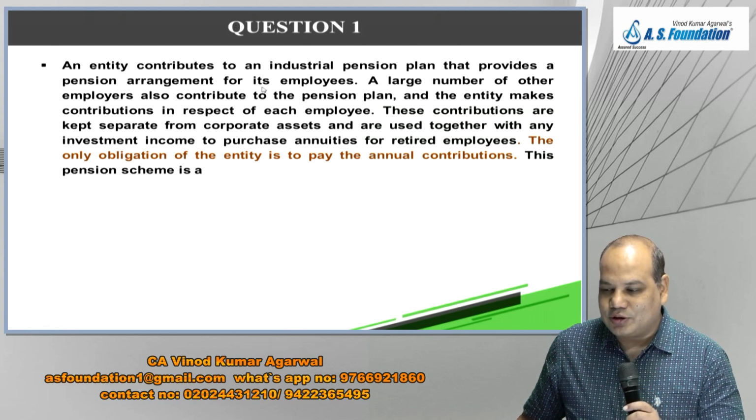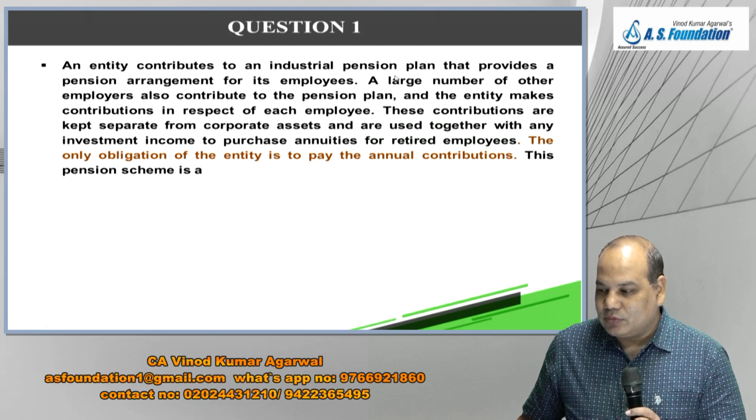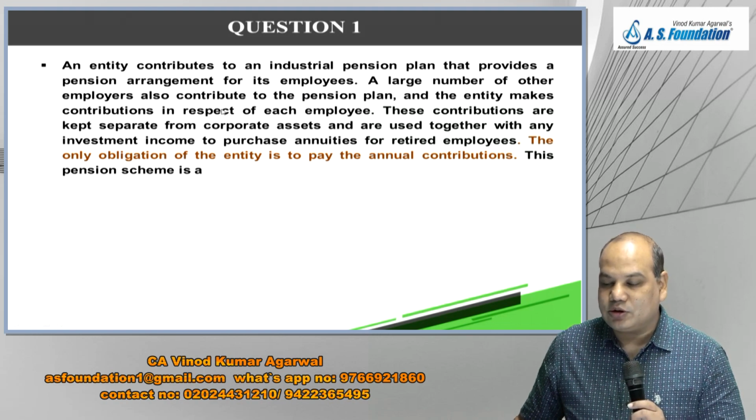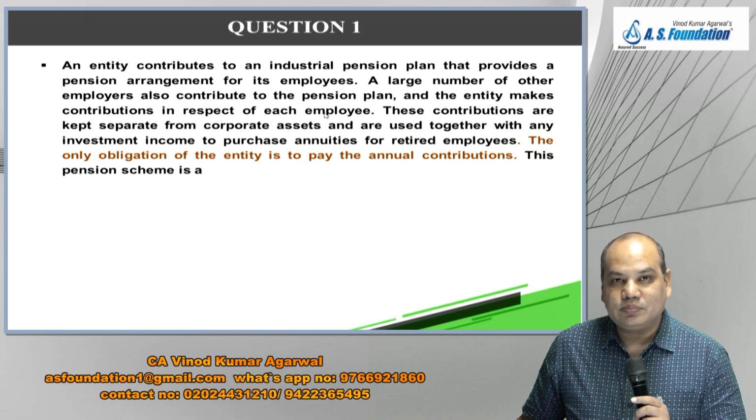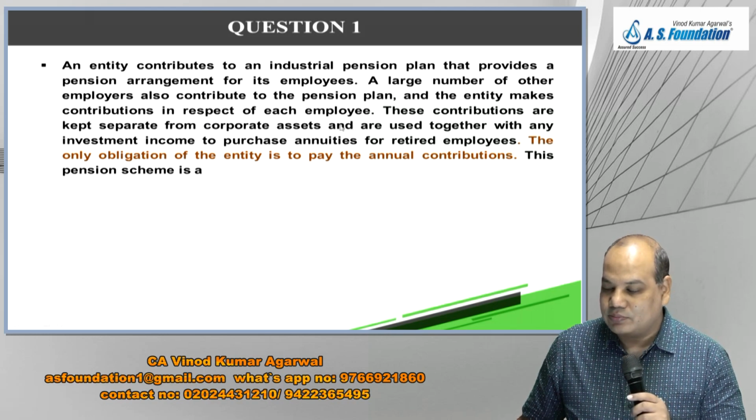An entity contributes to an industrial pension plan that provides a pension arrangement for its employees. A large number of other employers also contribute to the pension plan, and the entity makes contribution in respect of each employee.